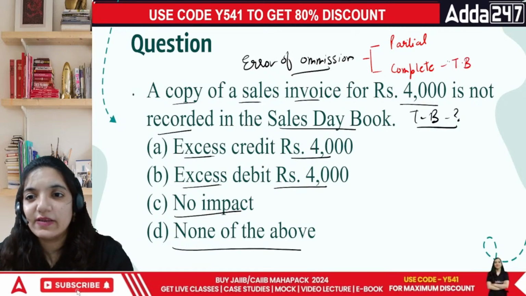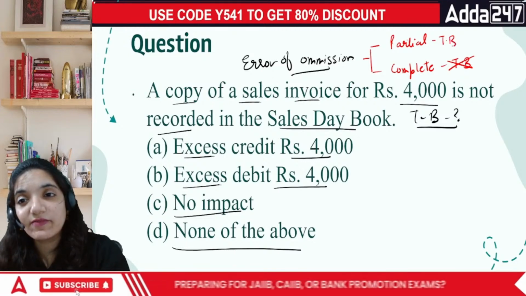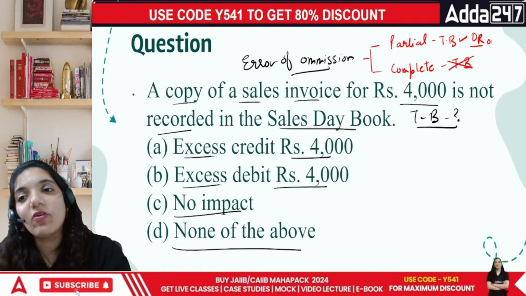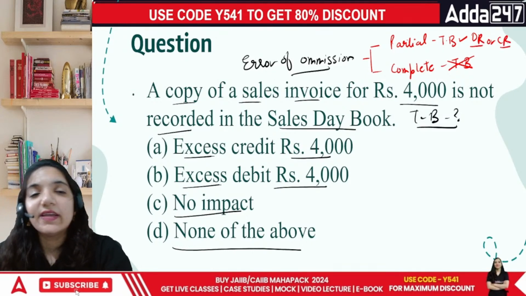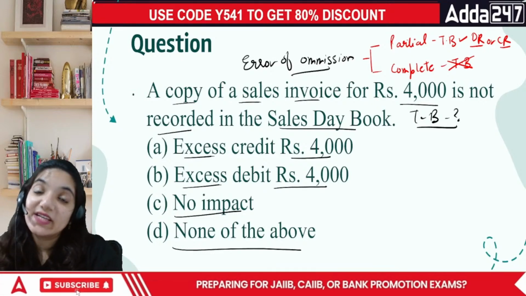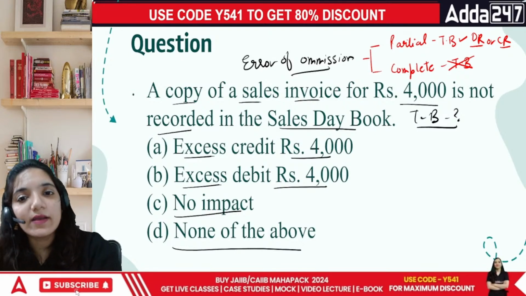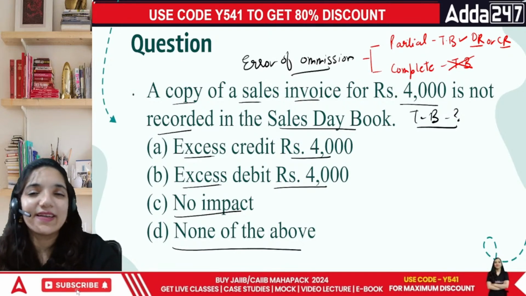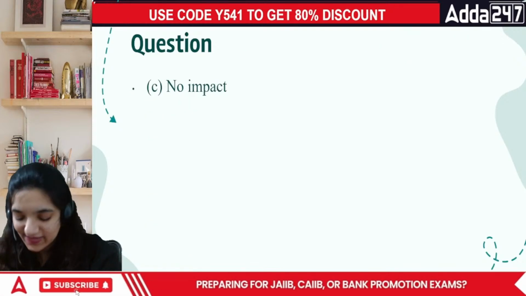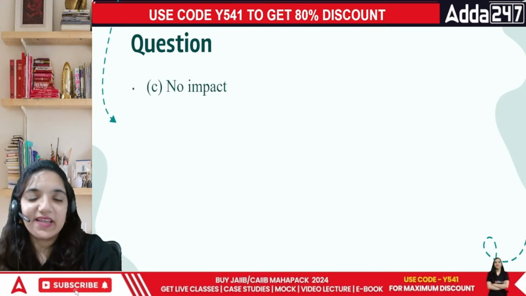But partial omission will always affect your trial balance, because it is recorded either on the debit side or on the credit side. It is not recorded completely, but recorded partially. When such a thing happens, then there would be a problem. When the entire sales invoice is not recorded, the entire sale is missed out, that simply means there's no impact of it. Done? Okay, here comes the next question, everyone.